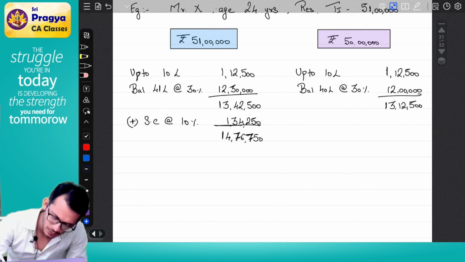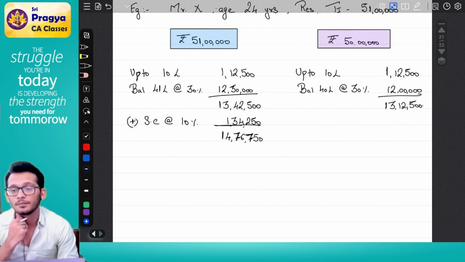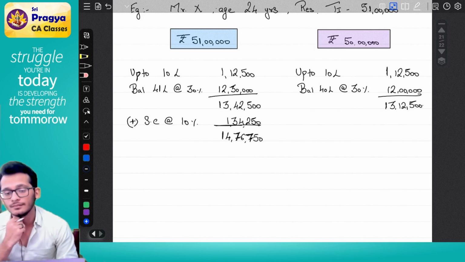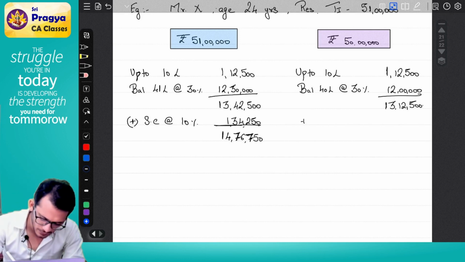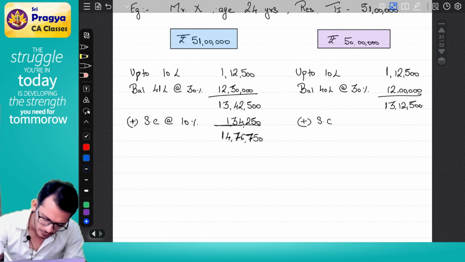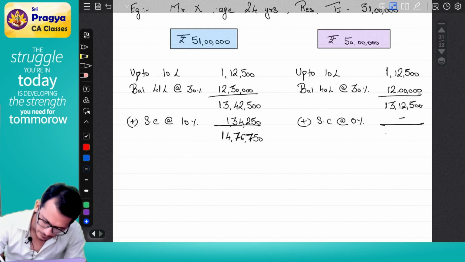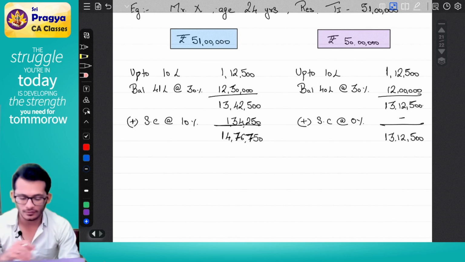Am I rich, poor, middle class? I am middle class. Exactly 50 lakhs, no surcharge. Therefore, surcharge is 0. Therefore, tax is 13 lakh 12,500.